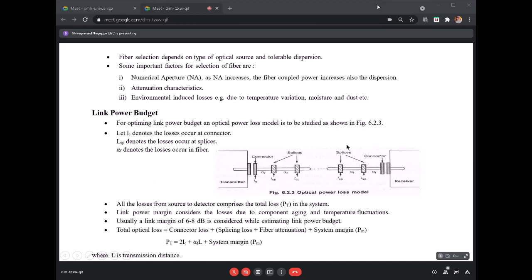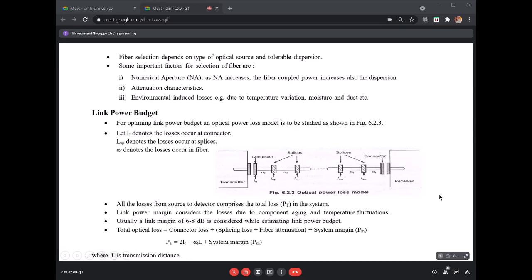Not only cable, you also have to think of what splicing technique needs to be deployed and what connector type you have to select. Like this you need to see many more things, right?